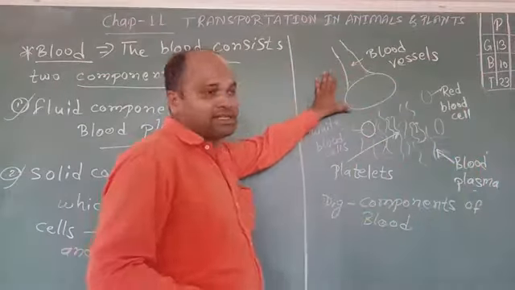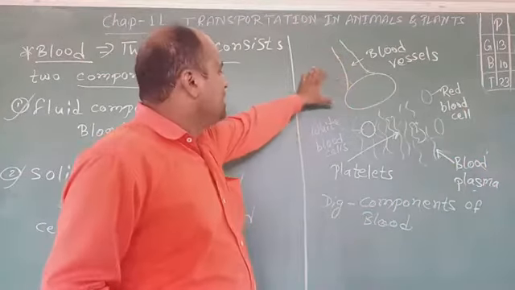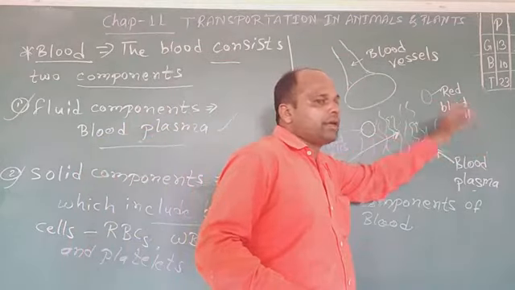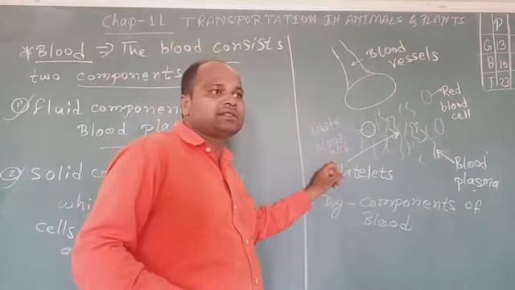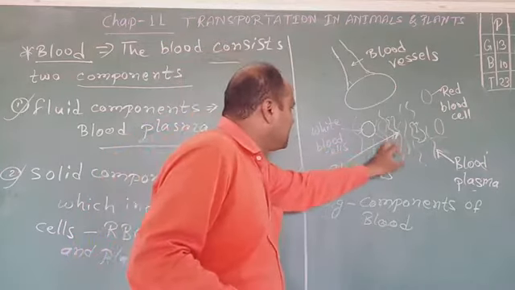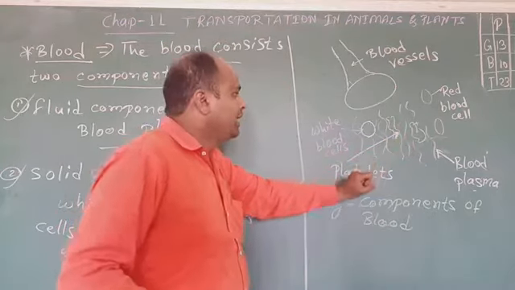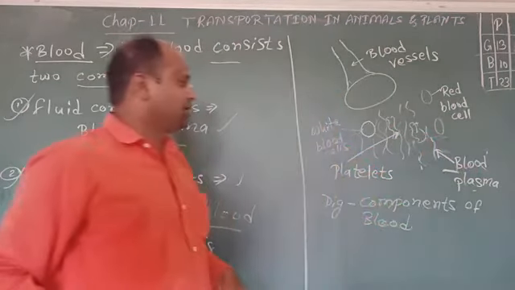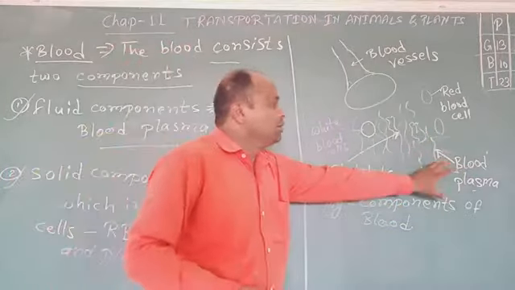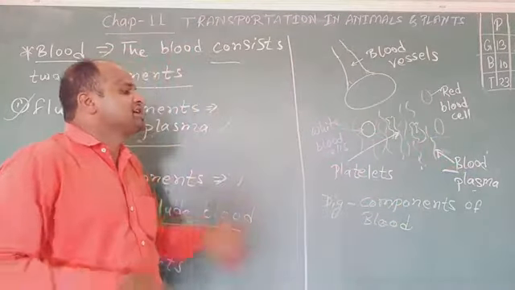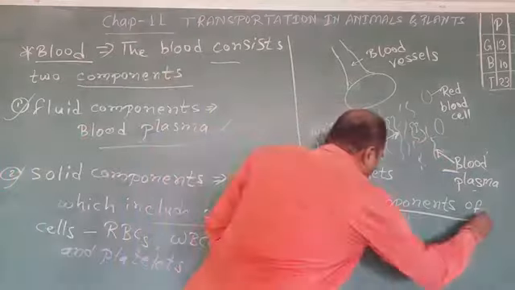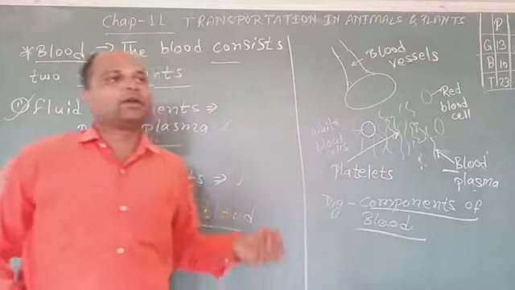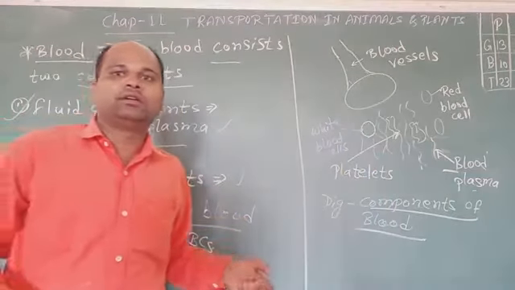After that, students, you can see the picture on your green board. This is a blood vessel, and these blood vessels have red blood cells, white blood cells, and platelets, and these are the blood plasma. So this picture shows the components of blood. Is that clear to all of you? Any doubt? No, sir. Good.